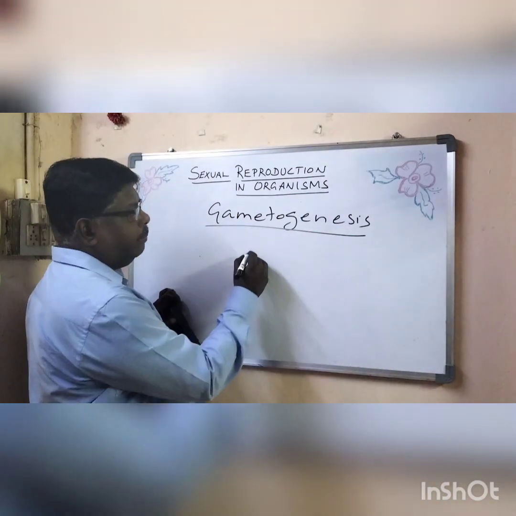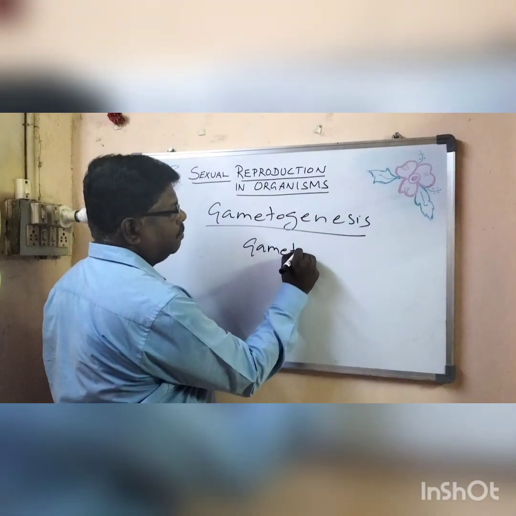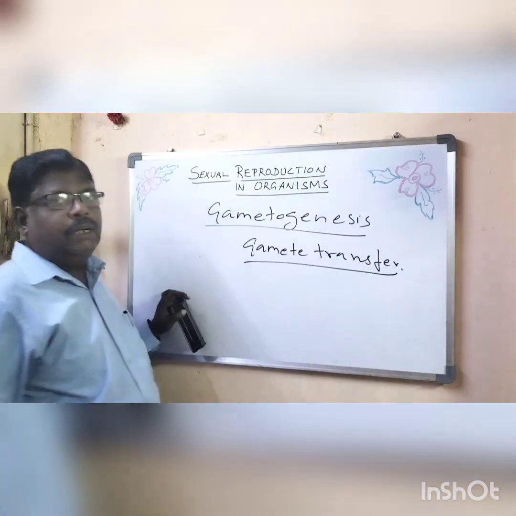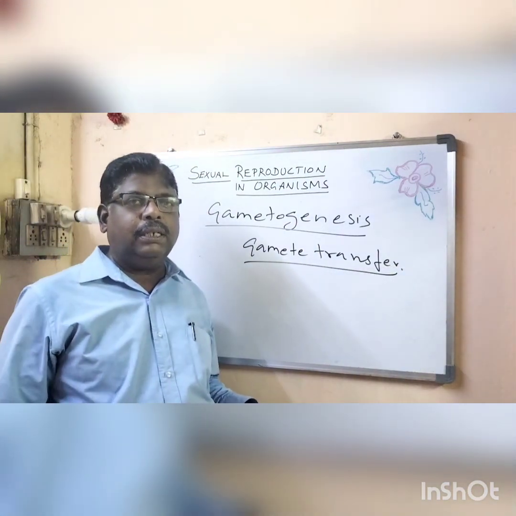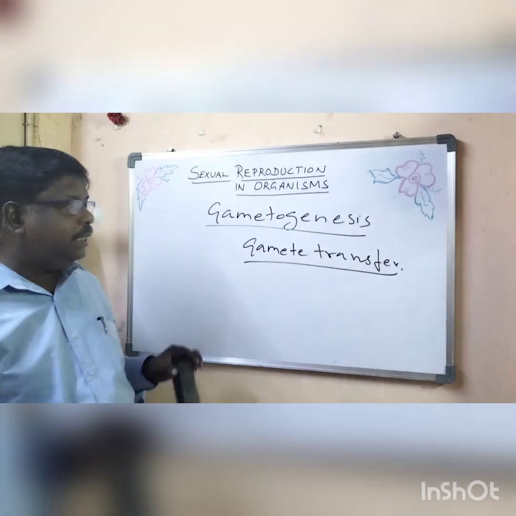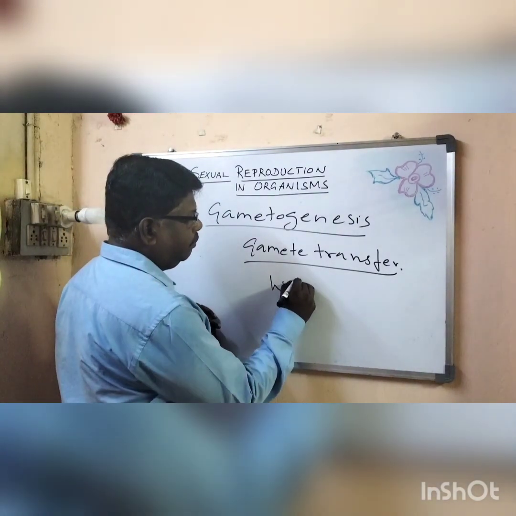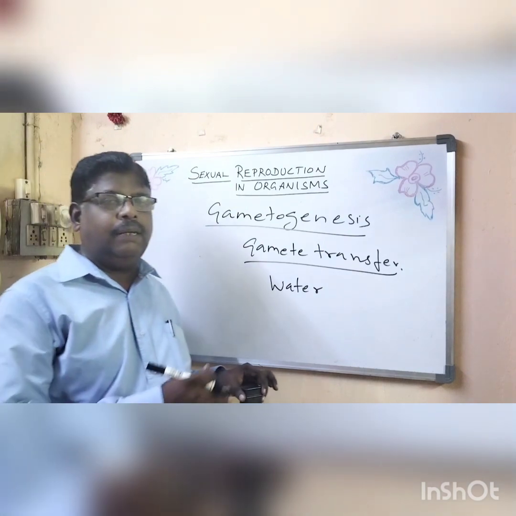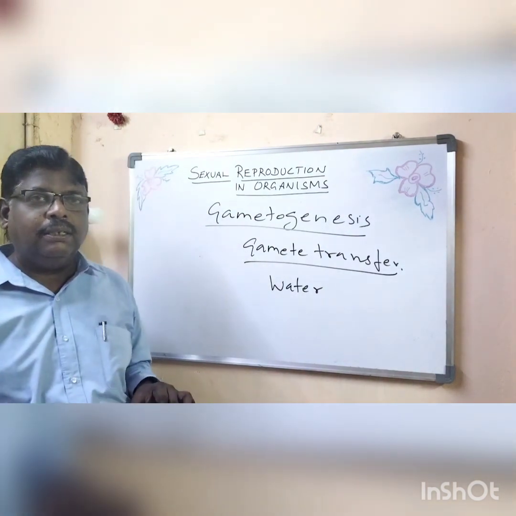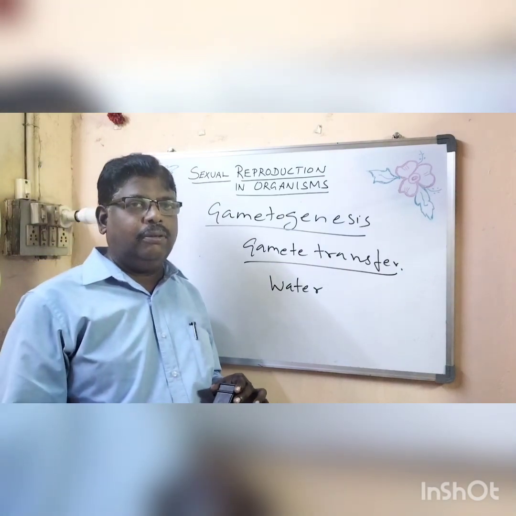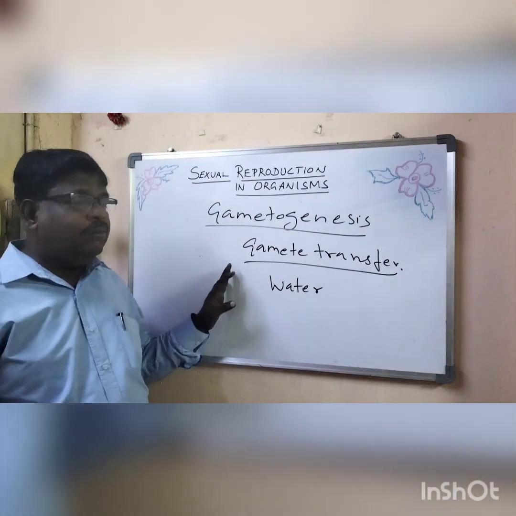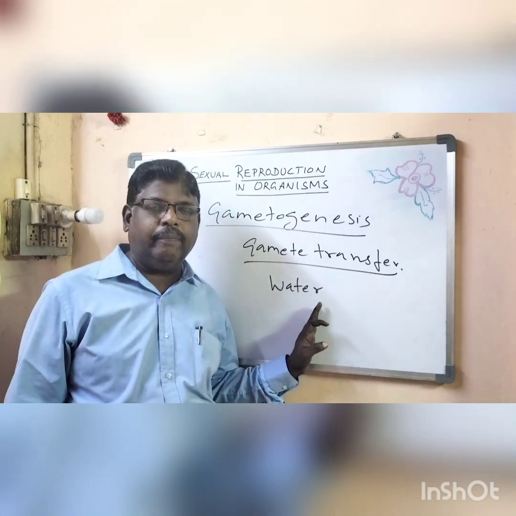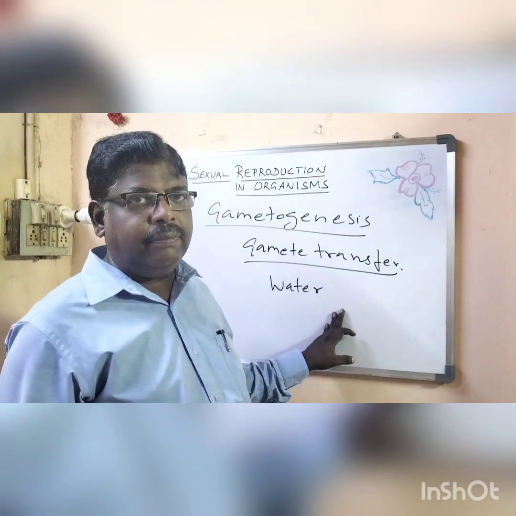So coming to the gamete transfer. Whether it's bryophyte or pteridophyte, whatever the lower forms of the plant, they need water as a medium. So through water only they will travel and reach the egg cell or ovum. However, the male is always capable of moving, motile, and the female is stationary.